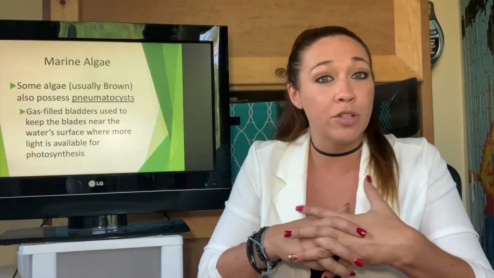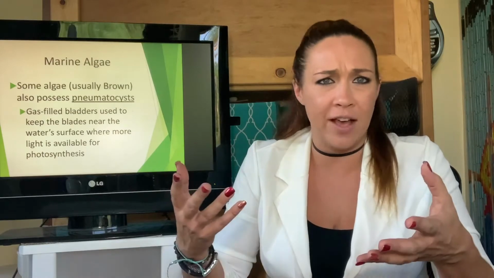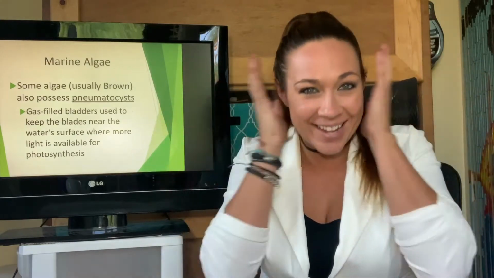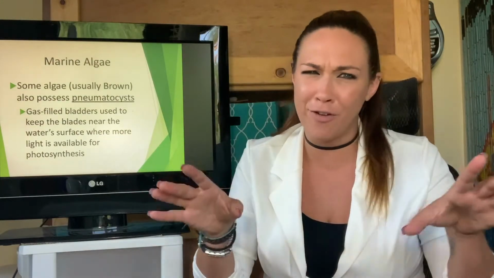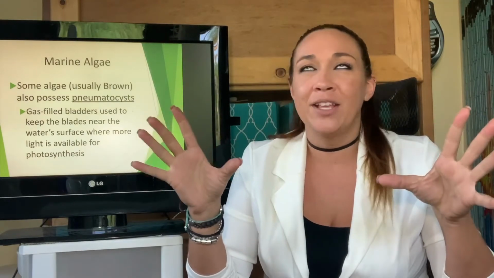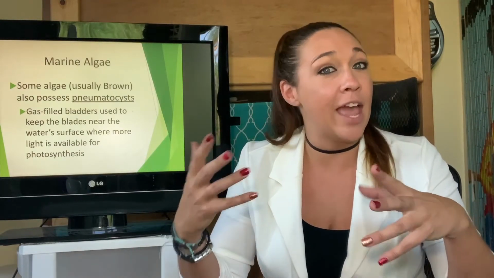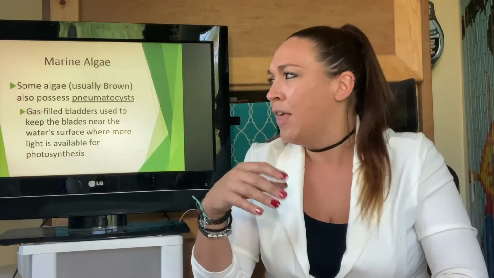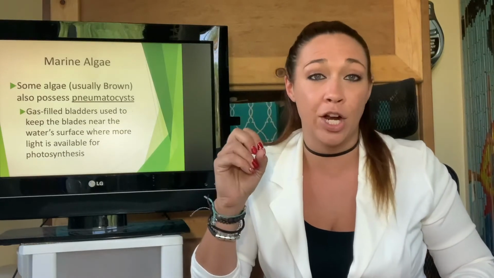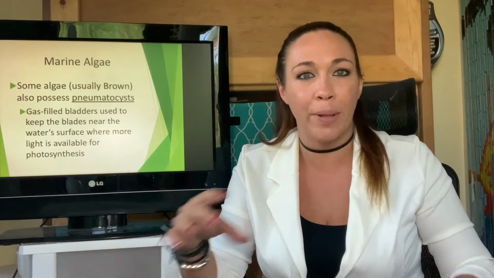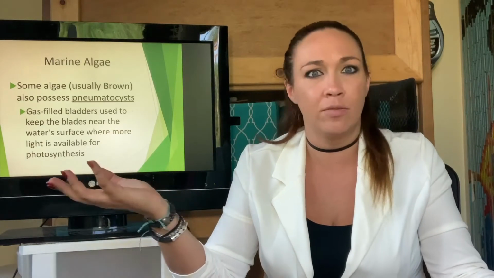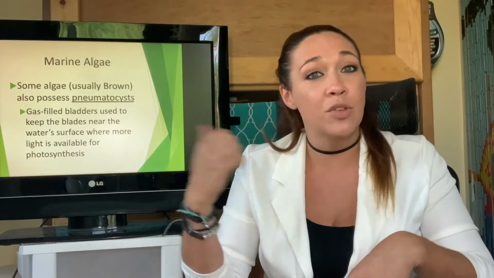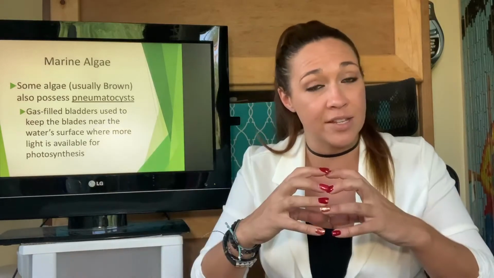These pneumatocysts are filled with gases, usually the off gases of the algae. They're very different from plants, even though they function almost identically. These are usually off gases that the algae has produced via photosynthesis. Sometimes some leftover CO2, but most likely just oxygen that has filled up this little tiny bladder. So a pneumatocyst is known as a gas bladder. Bladder meaning something that holds, and gas, obviously, because we're talking about oxygen. As these algae do photosynthesis, they produce oxygen, which they don't need, so they store some of it in these little pneumatocysts, so they're gas bladders.